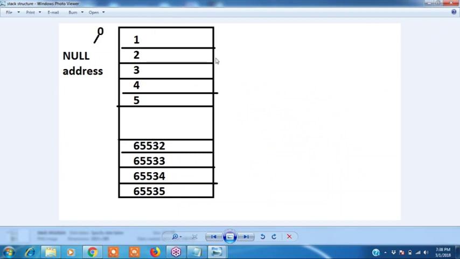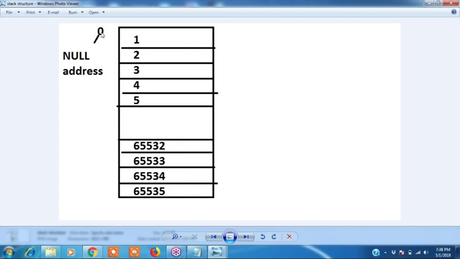The stack will be like this. Stack follows the LIFO technique. This is a stack, okay? Always data will go down only. It stores the data from higher address to lower address.